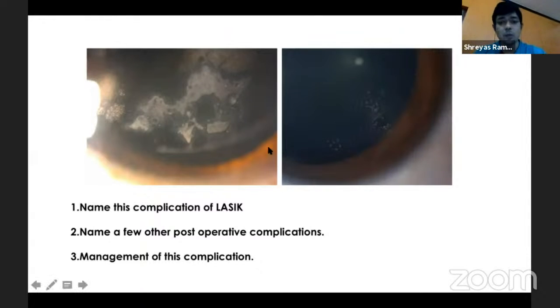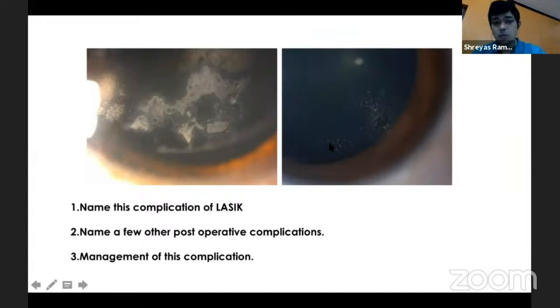But when it is communicating with the flap, and you stain this eye and see any local areas of staining, that is an area which is now communicating, and that will keep on spreading. So in these cases, you may have to surgically intervene.